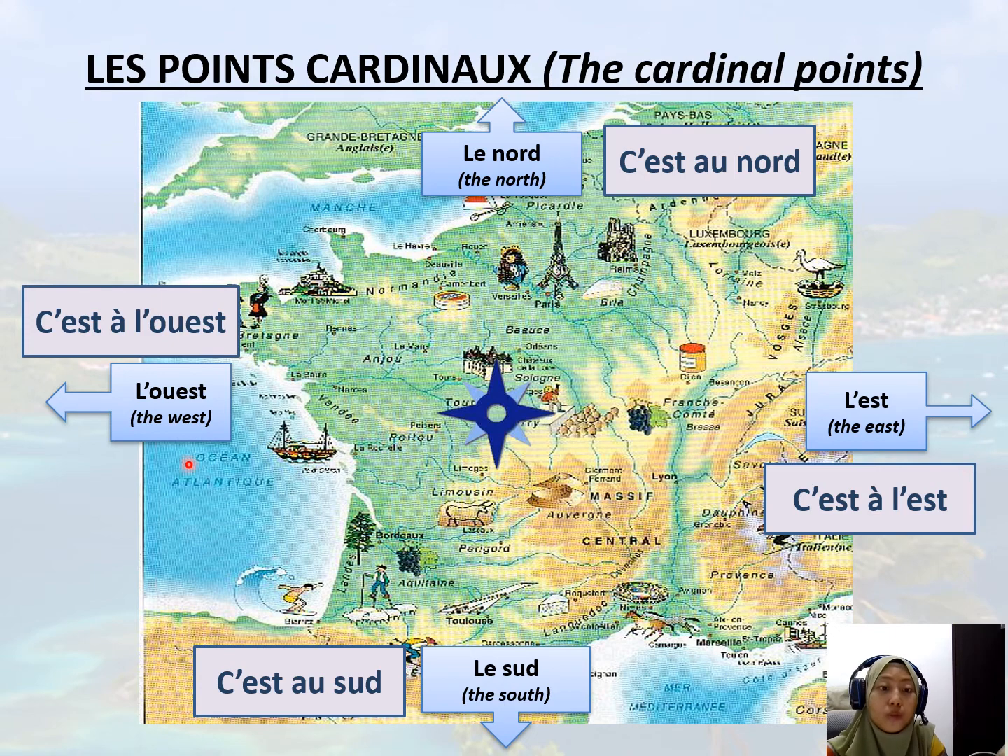Okay? If you want to say that it is at the north, you can say c'est au nord. What about it is at the south? It is c'est au sud. What about it is at the east? C'est à l'est. And the last one, if it is at the west side, it is c'est à l'ouest. Okay?